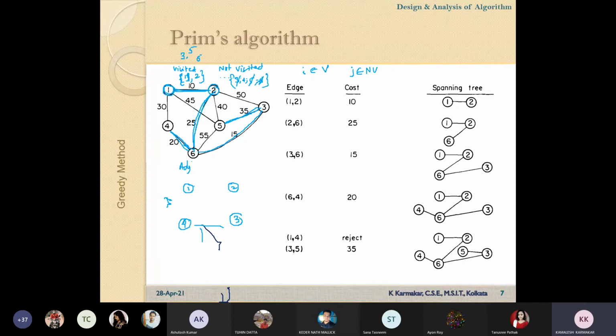Now let me keep some values. 10. We have a vertex 5. Its cost is 2. This one is 7.